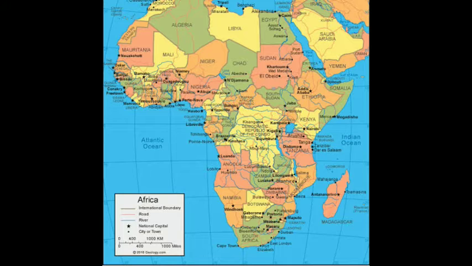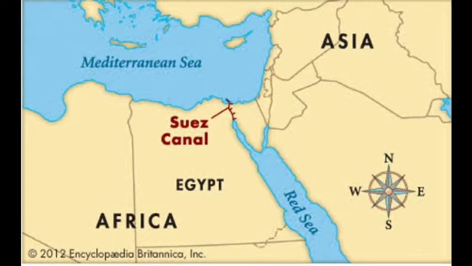Next, we are going to see about Africa. Africa is next to Asia in size. That means the second largest continent. And which is the second largest continent? Africa. The Suez Canal separates it from Asia. You can see in the picture, the Suez Canal is separating it from Asia.